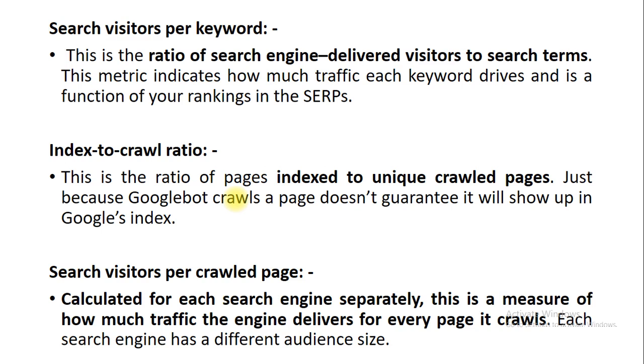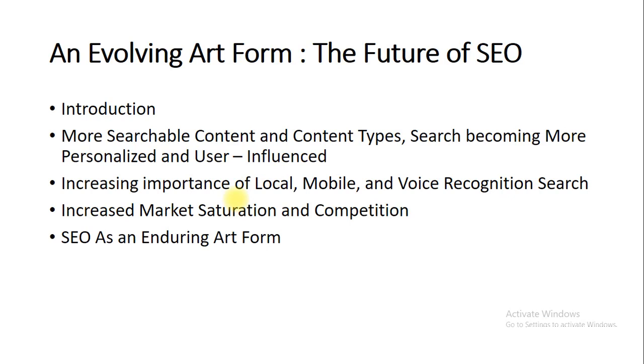Now we are starting the other half of unit number 5, and the topic is: an evolving art form, the future of SEO.